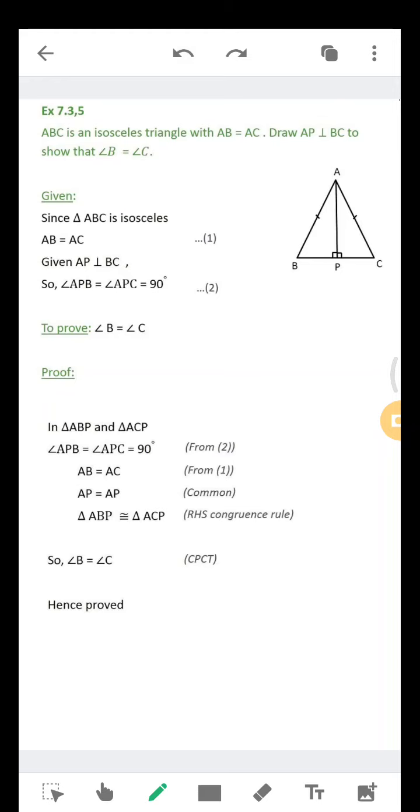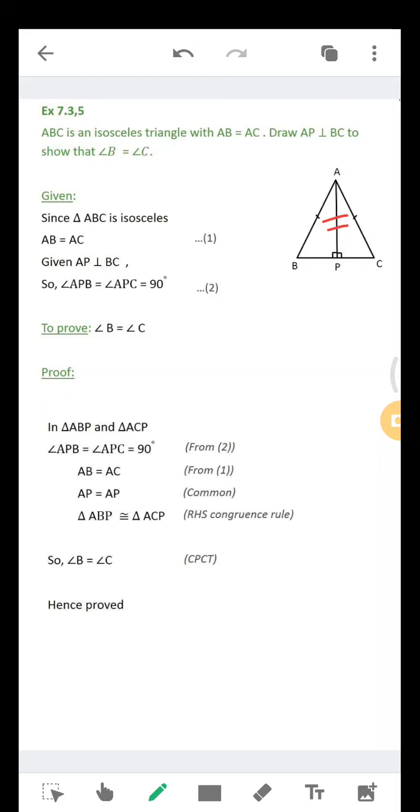In triangles ABP and ACP, I can write angle APB is equal to angle APC is equal to 90 degrees each, because it's perpendicular. Then I can write AB is equal to AC as it is given. Then I can write AP is equal to AP, which is the common part.